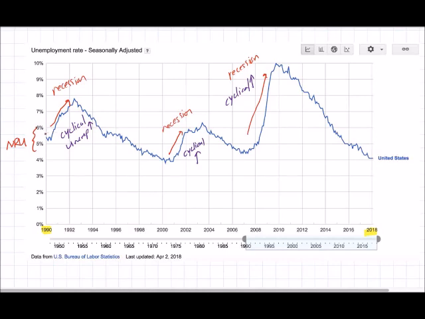If I had to draw a trend line through this blue unemployment line, it would probably look something like this. In other words, what's the average unemployment rate over all these years? It tended to fluctuate around 6 and 5%. Of course, during the recession of 2008-2009, it rose dramatically and then fell again to its current low of just around 4.1%. So studying this data, what could we say America's natural rate of unemployment is? It looks like it's probably between 4.5% and 5.5%.